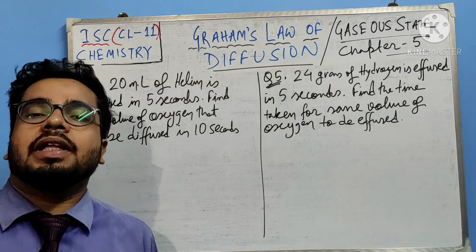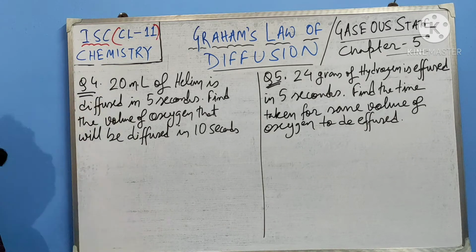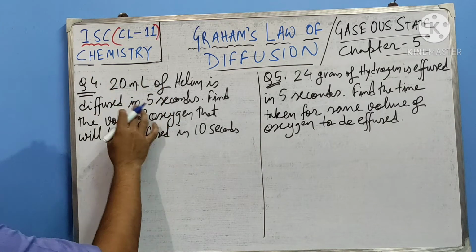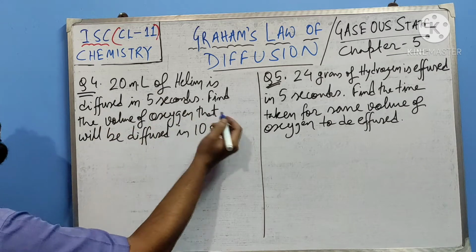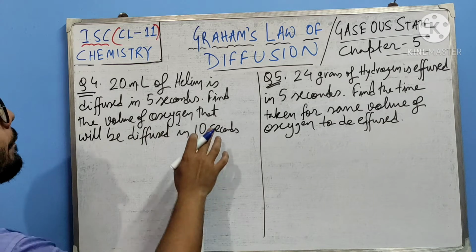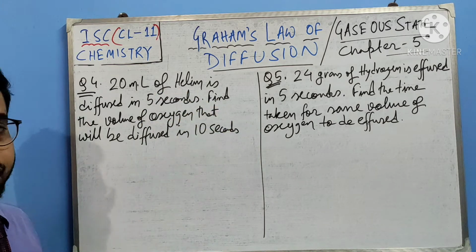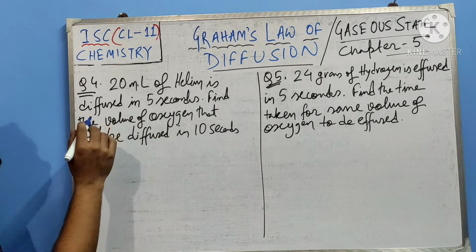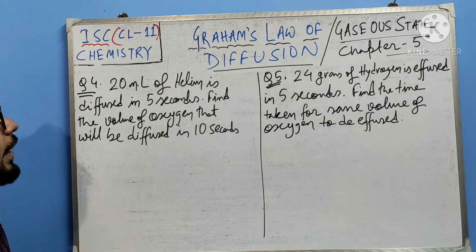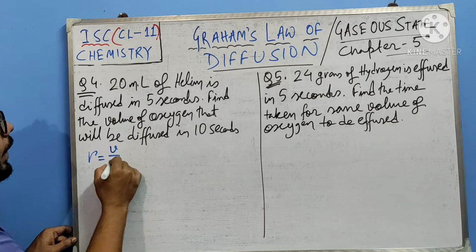Well, now based on the significance of diffusion, let's do two numericals. So the first numerical: what is given? 20 ml of helium is diffused in 5 seconds. Find the volume of oxygen that will be diffused in 10 seconds. Please understand here also these terms are given under similar conditions of pressure and temperature. So directly what will you write? 20 ml of helium, and you have to find out the volume. Now rate equals volume by time, as we have understood.